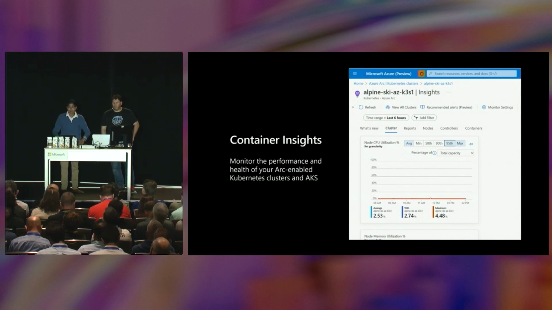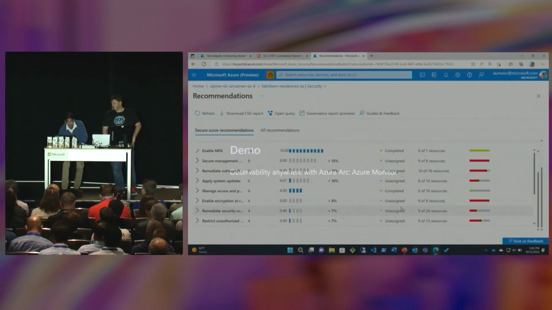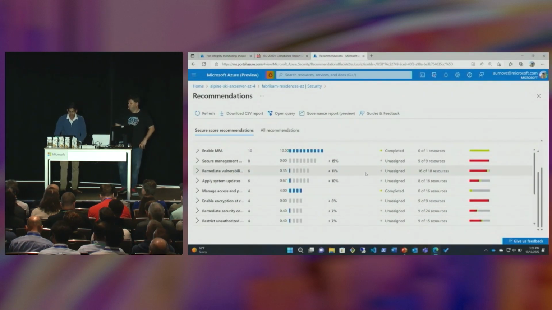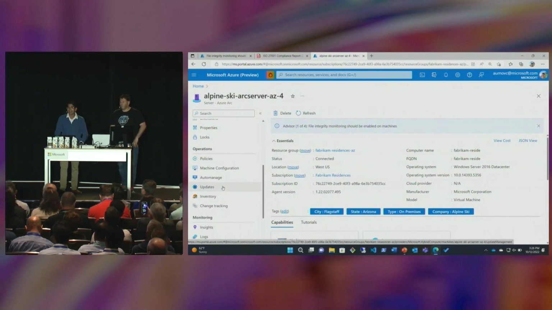So let's get after it, and we're going to go right into the demo environment again, and see observability in action for our Arc-enabled instances. Are folks able to see? Awesome. So here we have that Alpine Ski Arc Server AZ4 again, our favorite server. We've been picking on it all day.